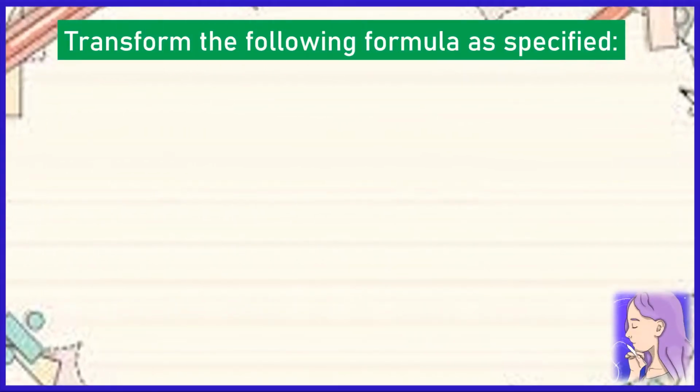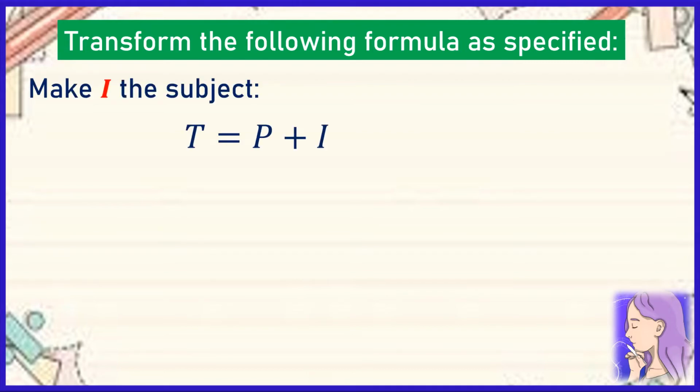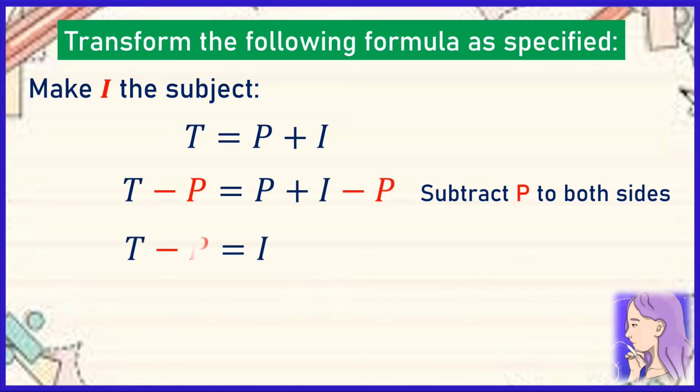Let us transform the following formula as specified. So from t is equal to p plus I, we are going to make I the subject. From here, we are going to subtract p from both sides of the equation. And then we are going to have t minus p is equal to I. Then we are going to interchange. We will be getting I is equal to t minus p.